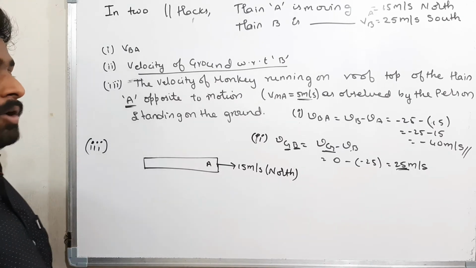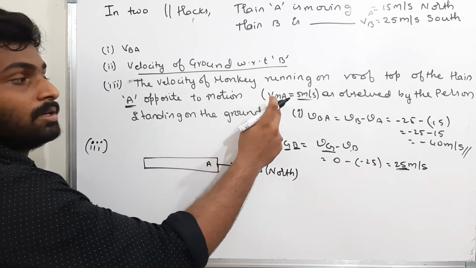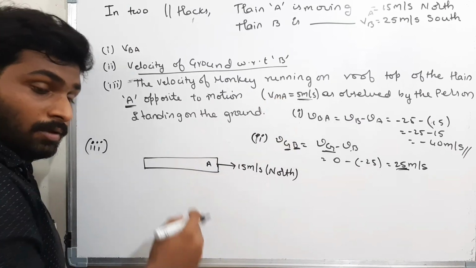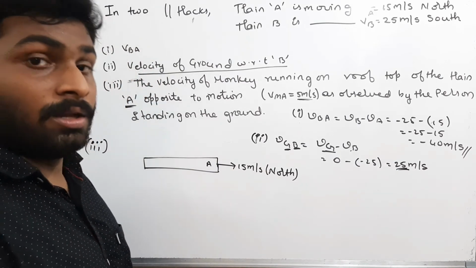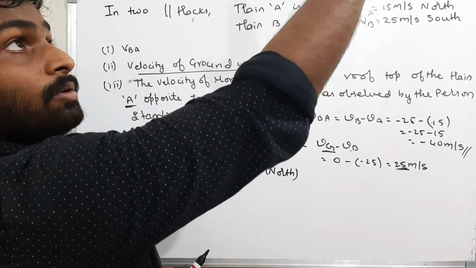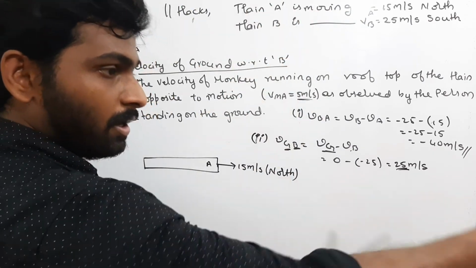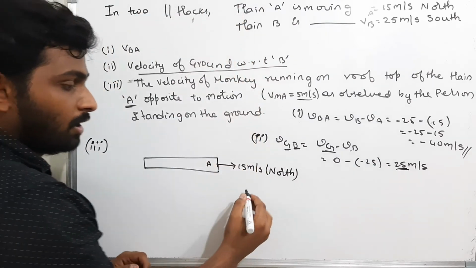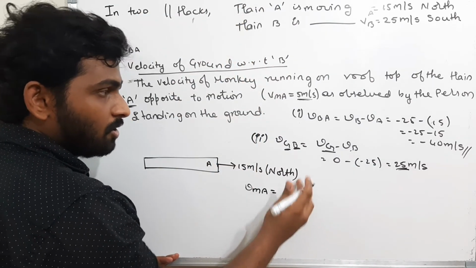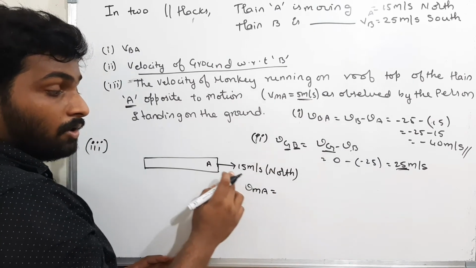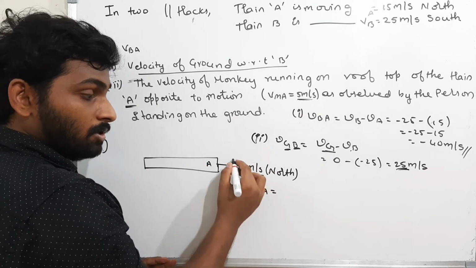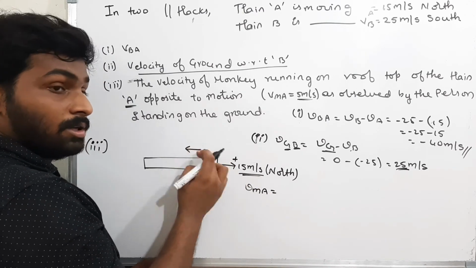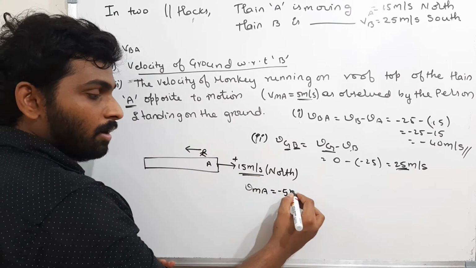Okay, well and good. Now, how is the monkey running on the rooftop? The relative velocity of the monkey with respect to train A: if I am in train A, I will feel as if the monkey is moving in this direction, while I am moving in that direction. I will feel as if the monkey is moving in this direction with the speed 5 meters per second. That is what it means. The velocity of the monkey with respect to A is how much? 5. But if I assume the velocity of the train is 15 north positive, then the monkey on the rooftop is moving in this direction. With what velocity? Minus 5 meters per second.